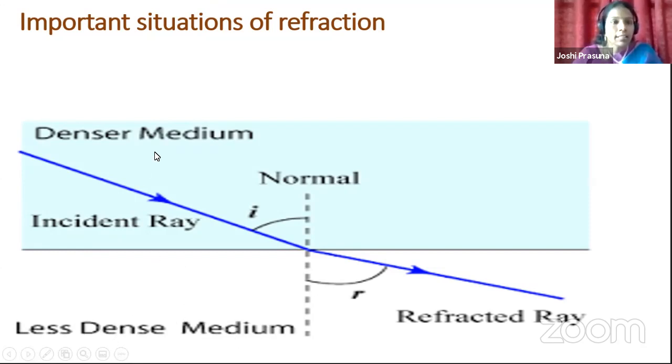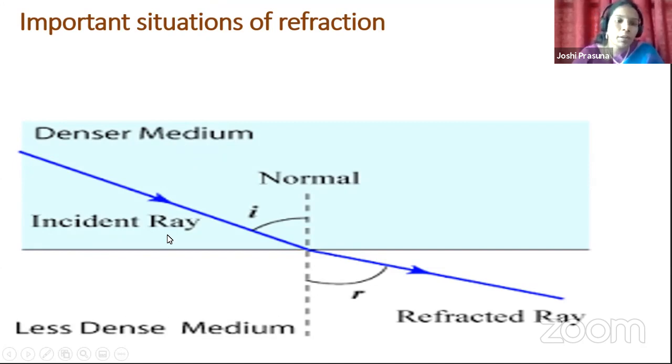Okay, children, denser medium means it should be having more density compared to the rarer medium. You can call the less dense medium a rarer medium. Whenever I use rarer medium, you have to refer to the less dense medium. So here, this is the first medium I have, where I have chosen denser medium, and this is the second medium.